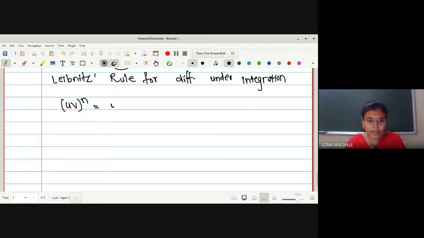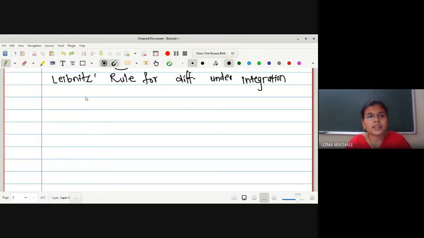And the derivative of a product of functions, what do you do for that? First we'll keep u naught. Do you remember nC0, nC1? Yes, ma'am. So in this way, if we have the nth derivative of a product of functions, at that time we use the Leibniz rule for differentiation of a product of functions.